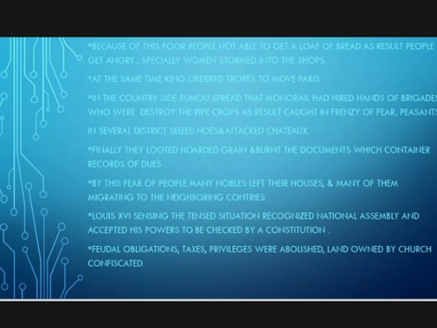Now Louis XVI finally came to recognize the National Assembly. According to the principle, his power would from now on be checked by a constitution.